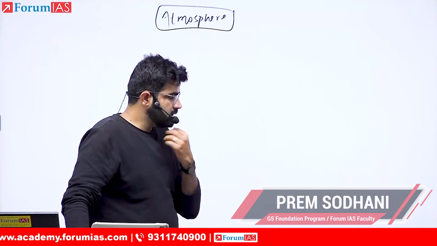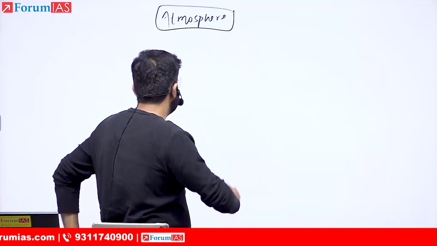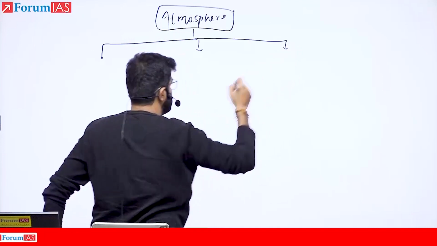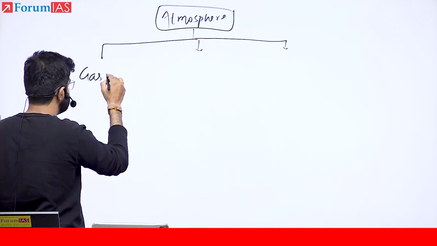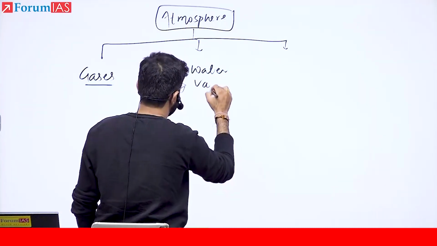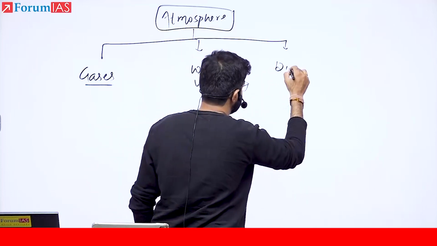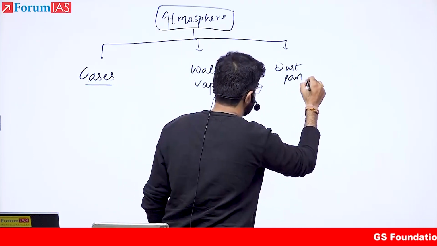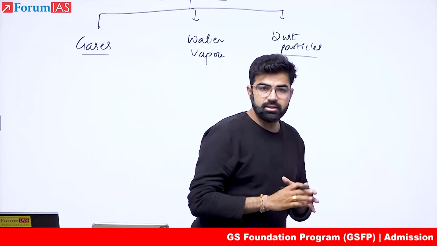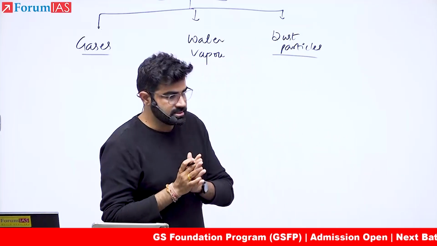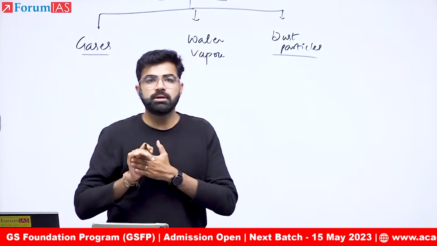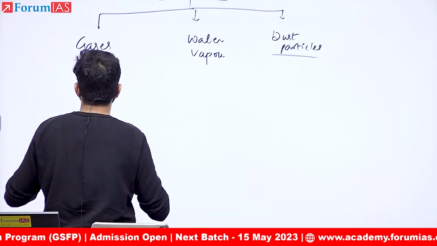So with this we also understood there are certain elements which are found here. For example, various gases, then water vapor, then dust particles. Okay? So now, after discussing all these things, we are going to discuss what is the exact composition of our atmosphere. Okay? So atmosphere is divided on certain basis.